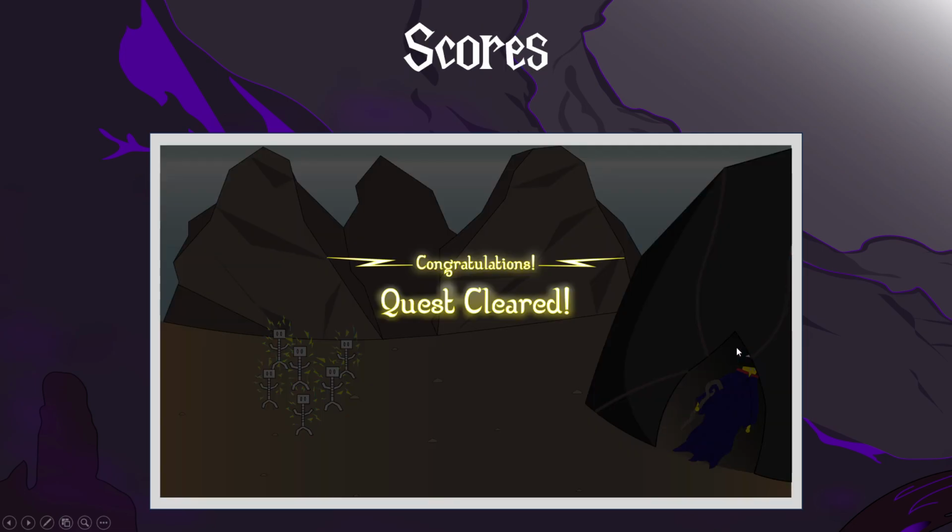Okay, so we go to the scores. So this indicator is shown after the main character goes inside the cave here. So it shows congratulations, quest clear. So this is after the main level has been settled here.